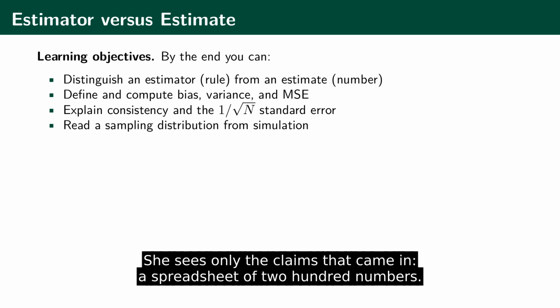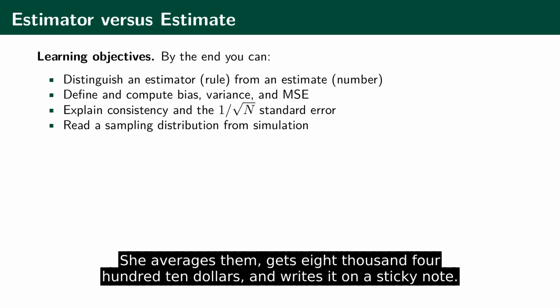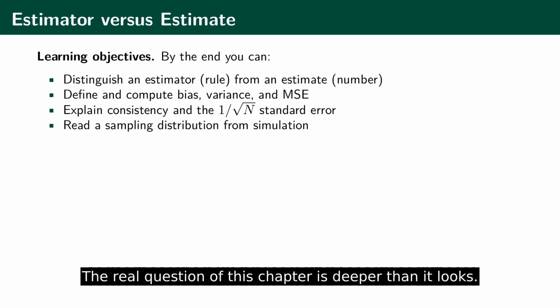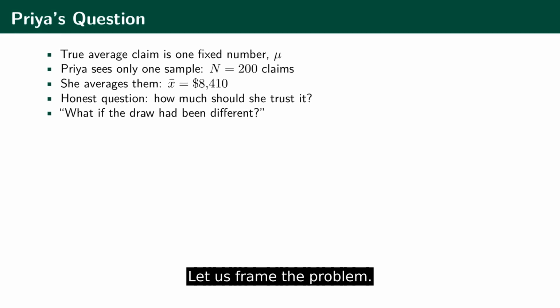But Priya cannot see it. She sees only the claims that came in, a spreadsheet of 200 numbers. She averages them, gets $8,410, and writes it on a sticky note. The real question of this chapter is deeper than it looks. Let us frame the problem.